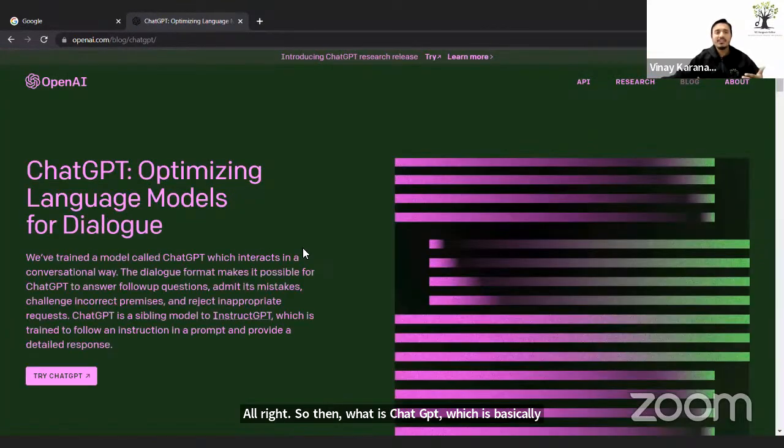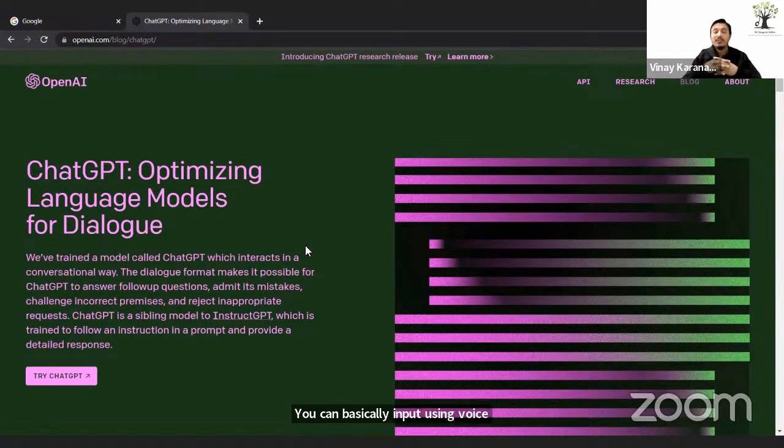ChatGPT is basically an artificial intelligence language model which gives you human-like responses to the queries you're making. And it's a language-based model. In a sense, you can't see images, you can't see videos, you can't input using voice search.